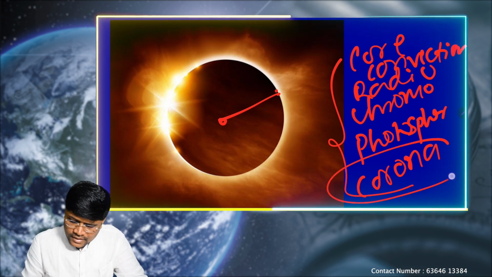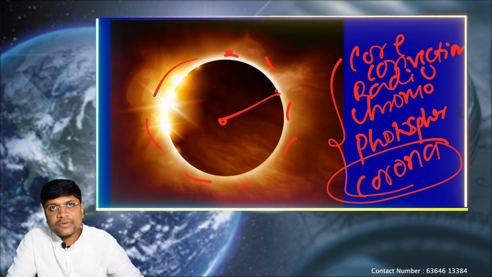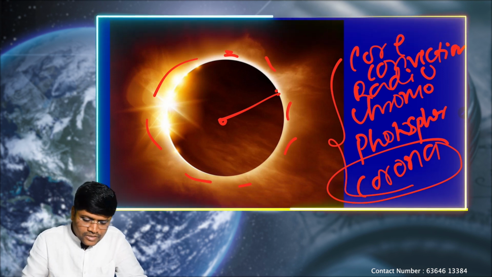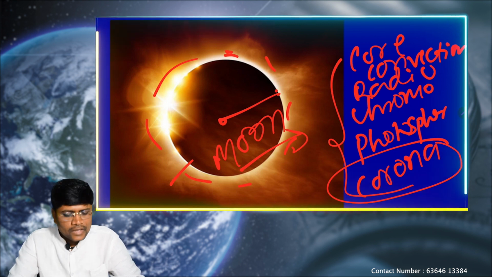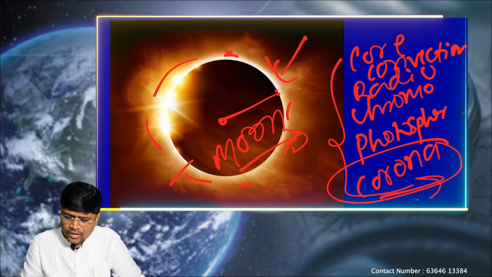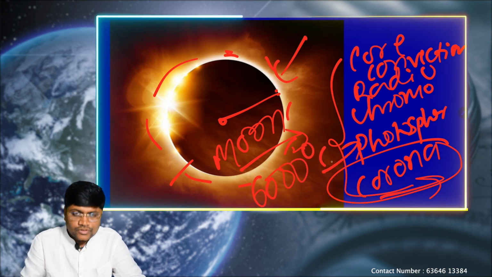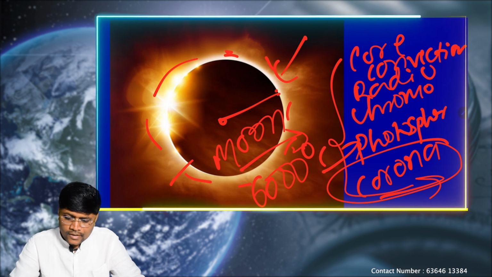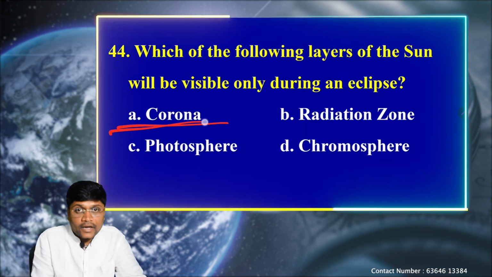The corona is the upper layer of the sun. It is only visible during the solar eclipse. That means when the moon completely blocks the sun, the corona region will be visible. In normal times, the corona region is not visible. We can see only the photosphere, which has a surface temperature of 6000 degrees. So the option corona is the correct one.